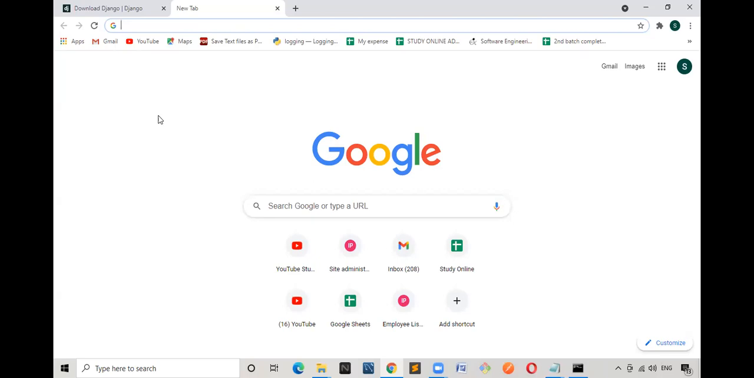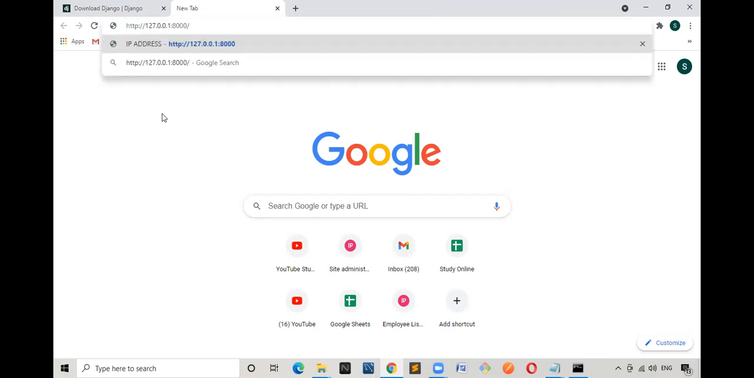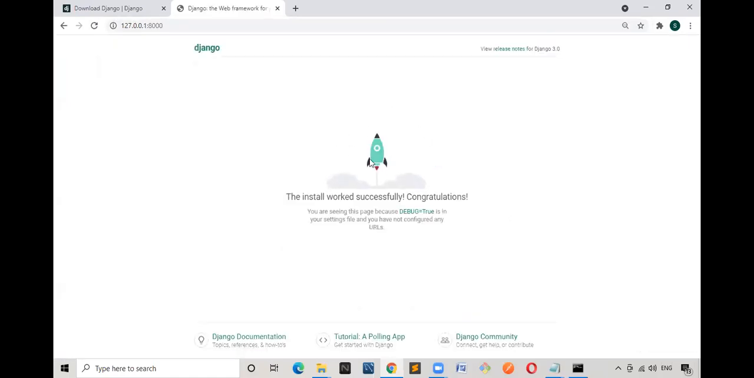But my question is very simple. Without a Django application, is it possible to execute the Django project on the development server? Yes or no? 100% yes. If it is yes, you will be getting the output. See here, if I press enter, it is working fine. That means the Django server is running.